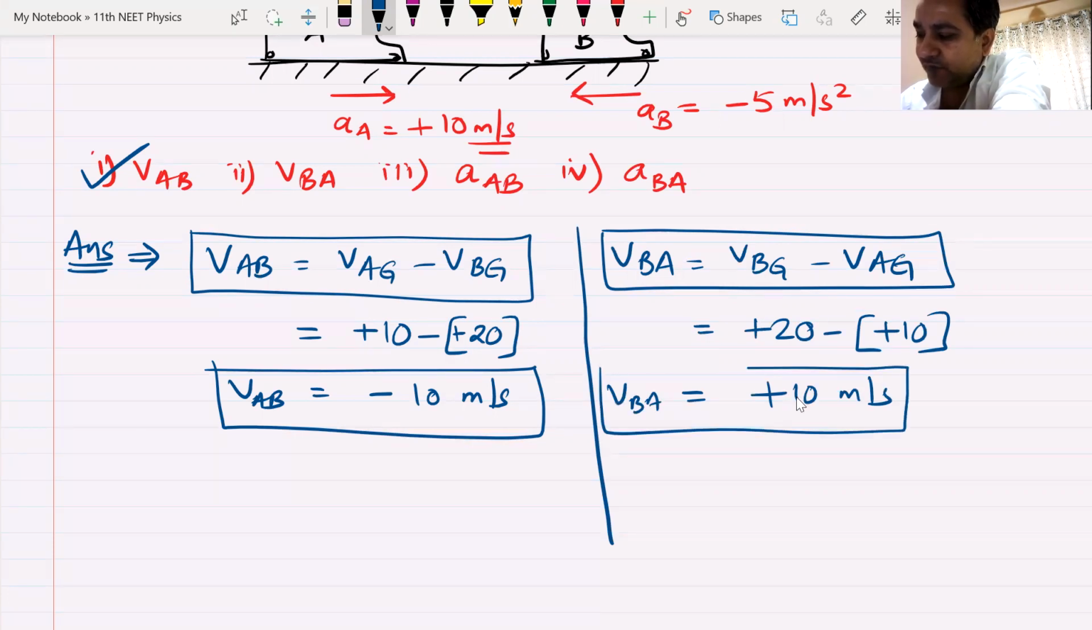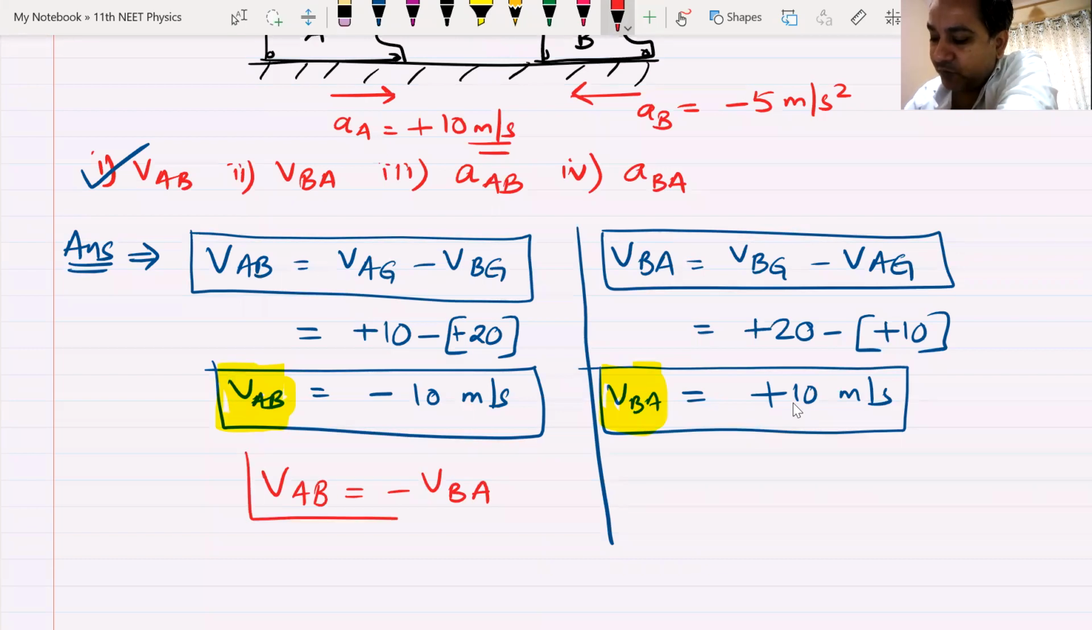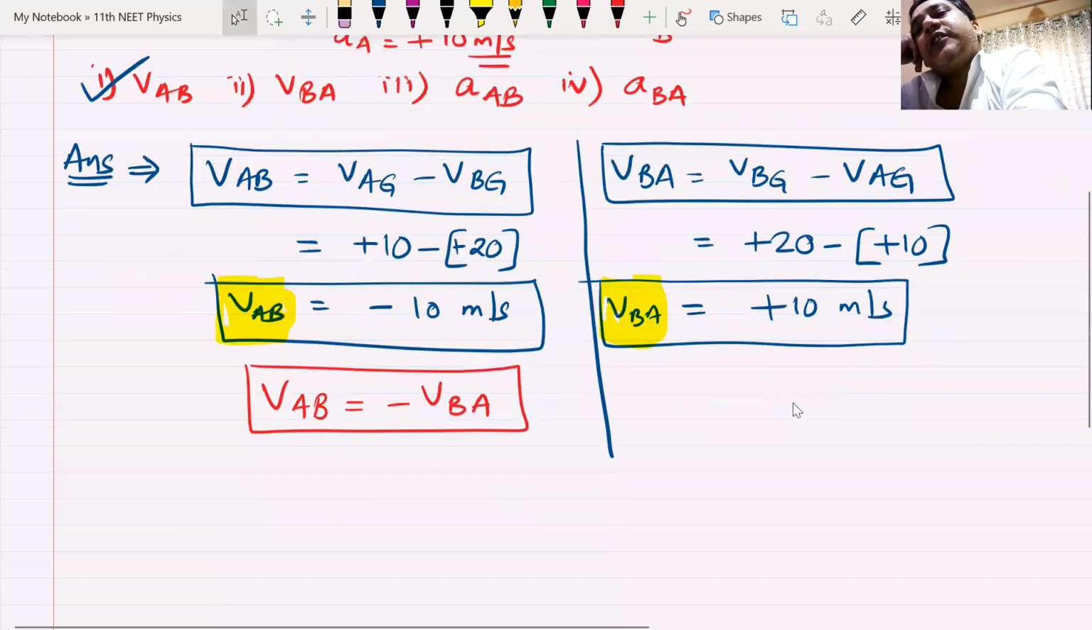Do we see a relation between the two? What is the relation, Niharika? What do we see here? Always remember, velocity of A with respect to B will be negative of velocity of B with respect to A. Do we understand this, everyone? Both are opposite vectors.